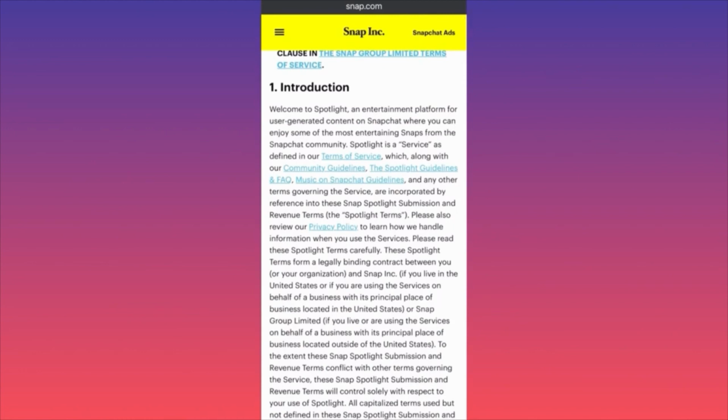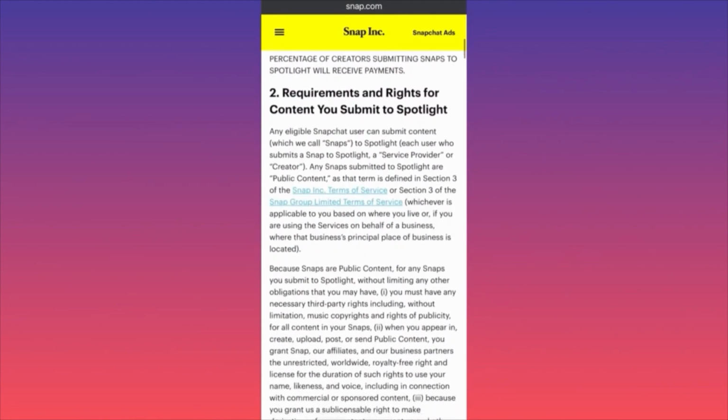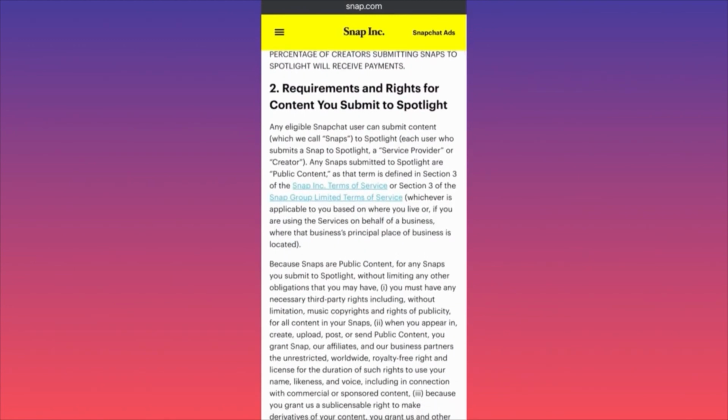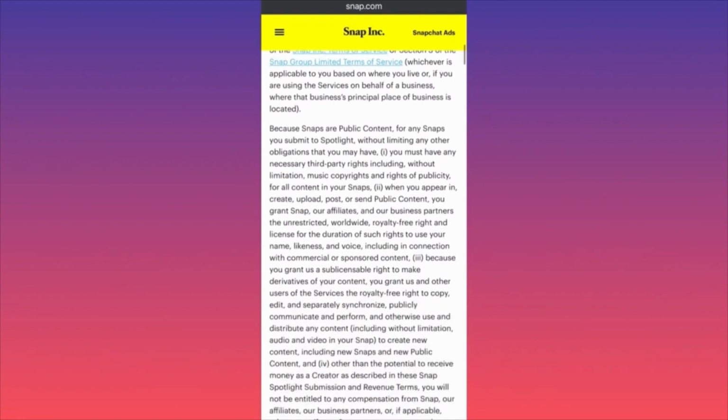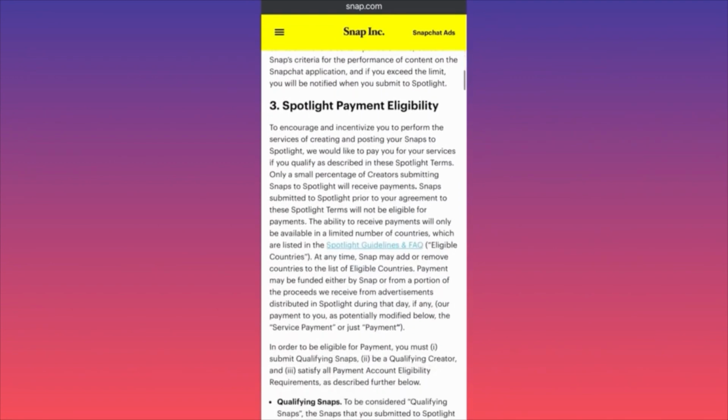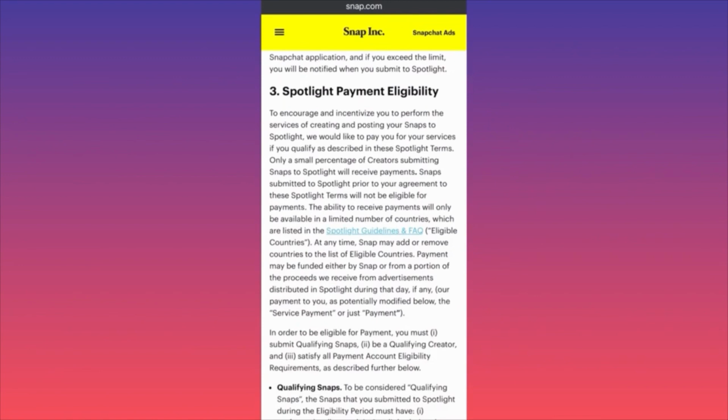The most important part over here is that there are changes to the requirements and the rights to the content that you can submit. Also, there are changes in the way the content will be handled. You have to use particular elements to be eligible and satisfy the requirements. First things first, very important.